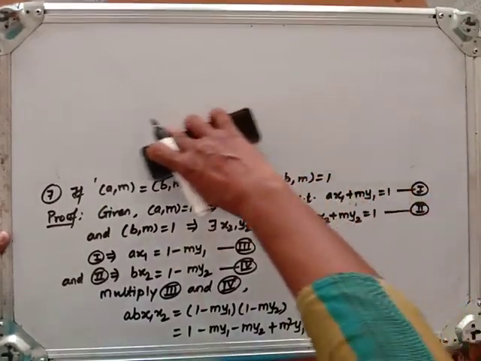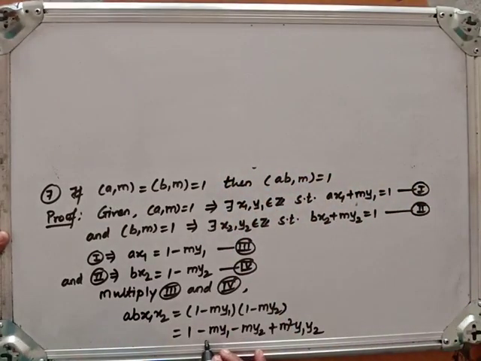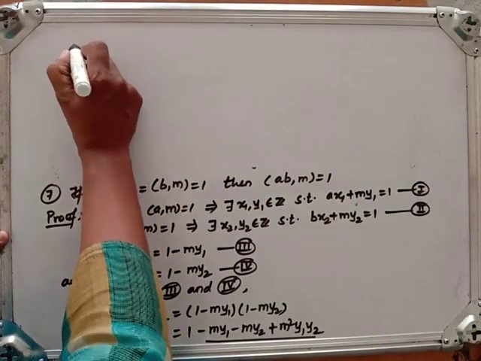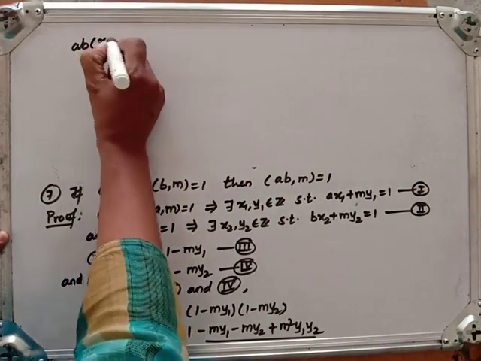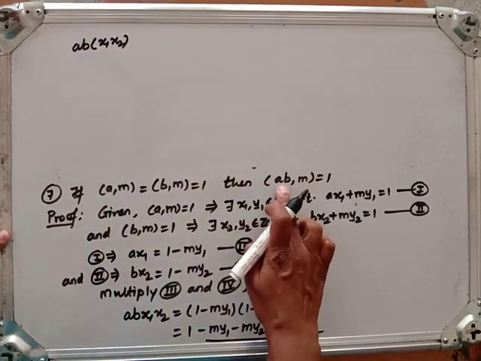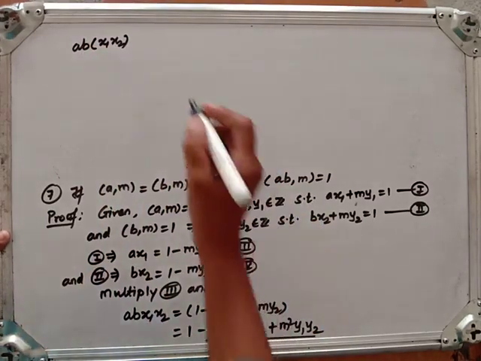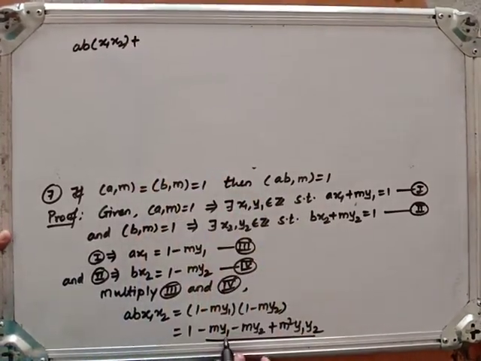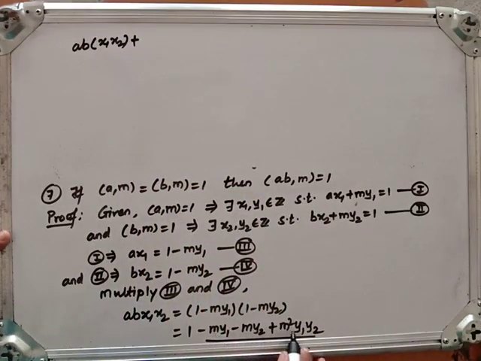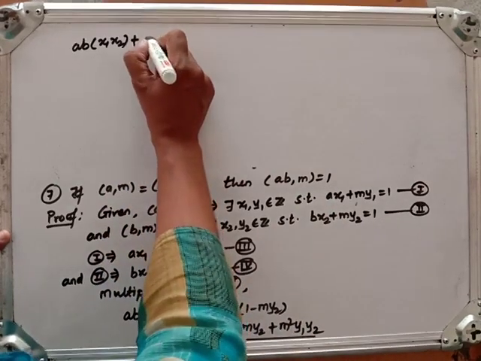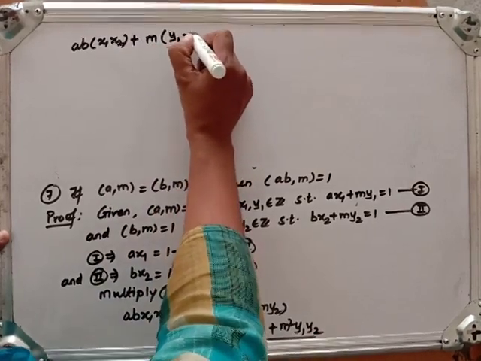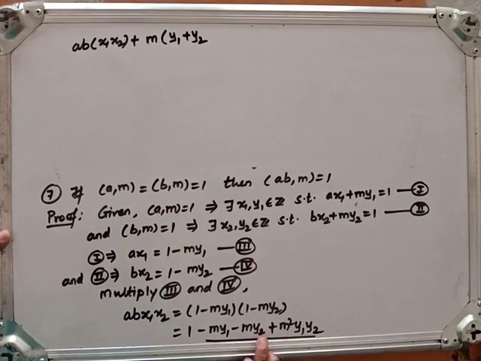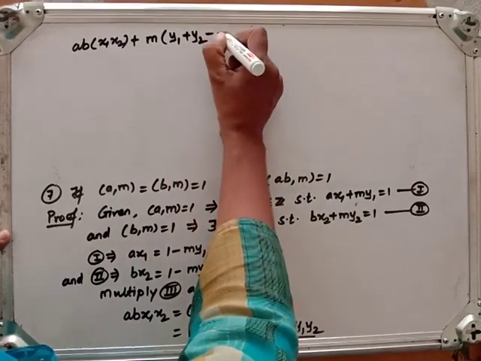Fine. Now let me take these three terms on the left hand side. So it will be AB into x1 x2. Purposely I am writing it as such, I want AB here. Plus, let us take M common from them, and the other terms remain in a bracket. The negative terms will become positive, the positive term will become negative on the left hand side. So M times y1 plus y2, and here M y1 y2 with a negative sign,